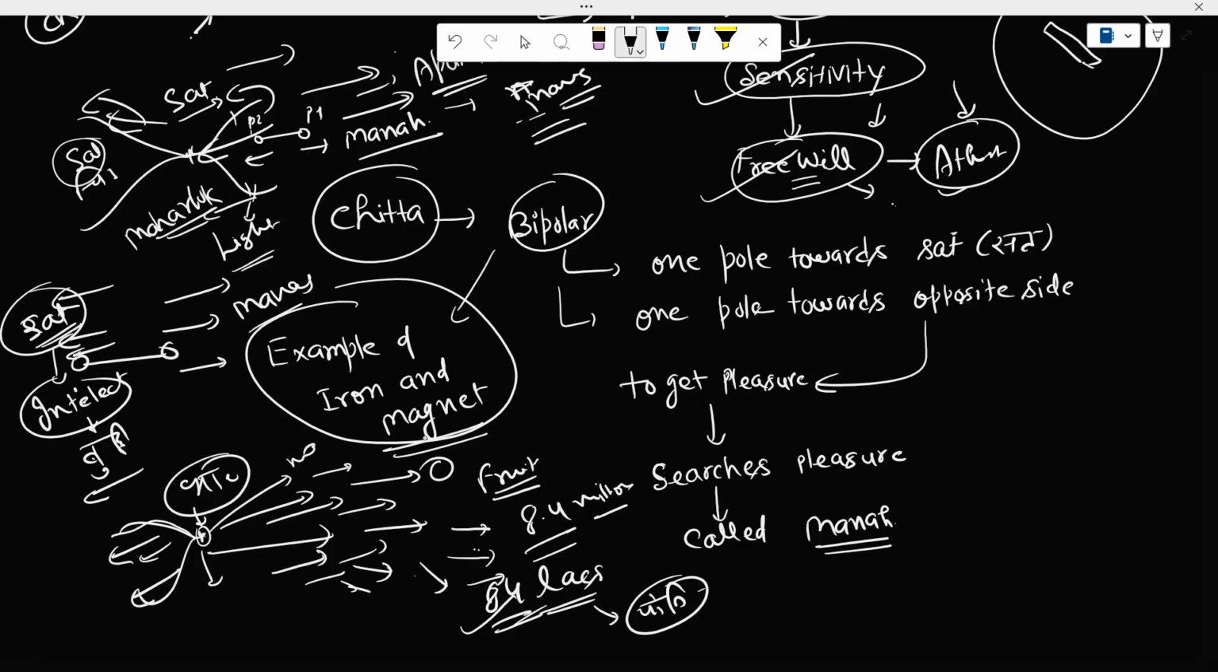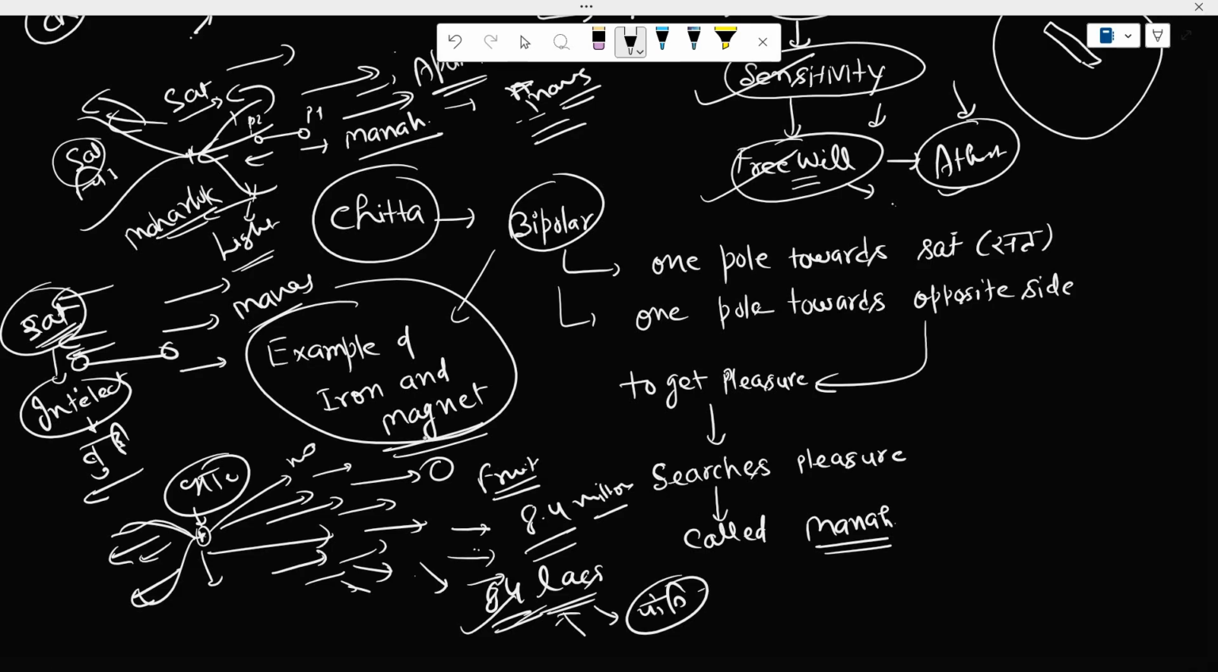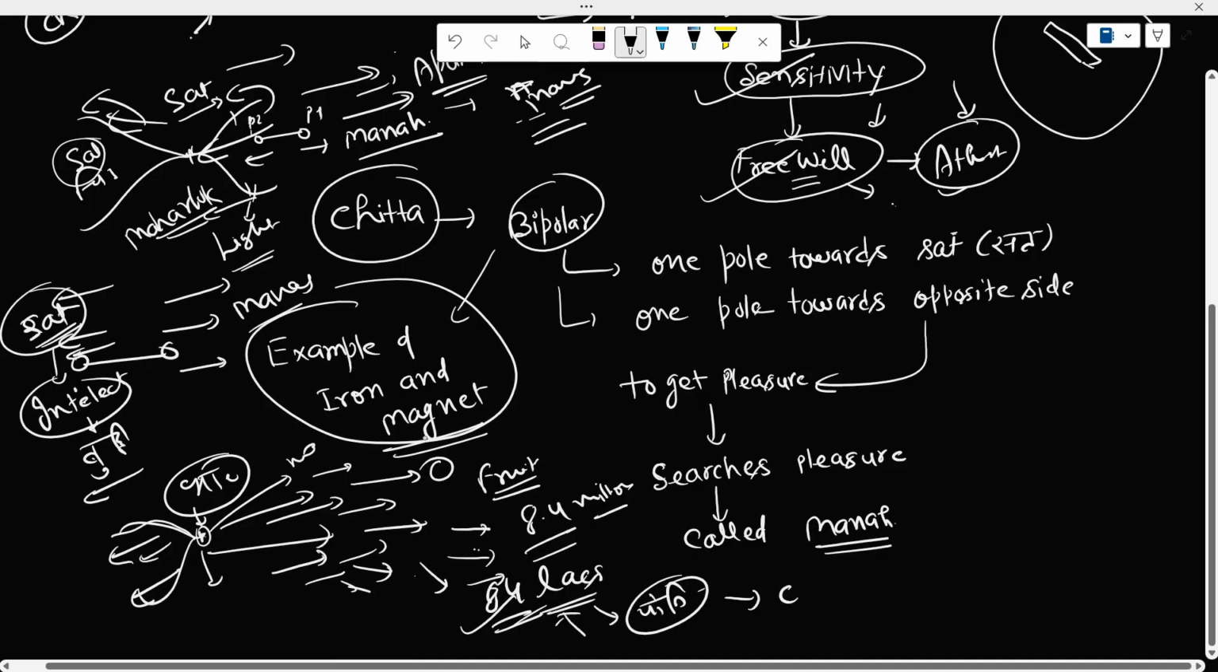So these are the 84 lakhs kinds of pleasures which we could feel in this nature, and that is why accordingly we have 84 lakhs yonis, right? We call it yoni. In other words, in English, you can call it creatures, different kinds of creatures, right?